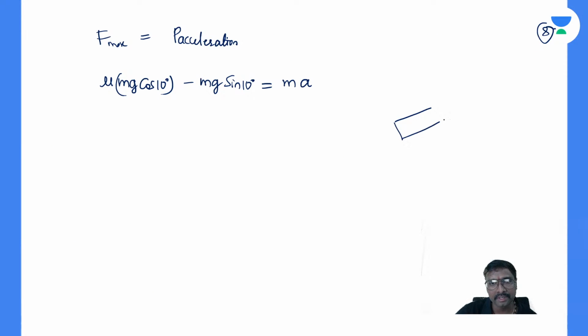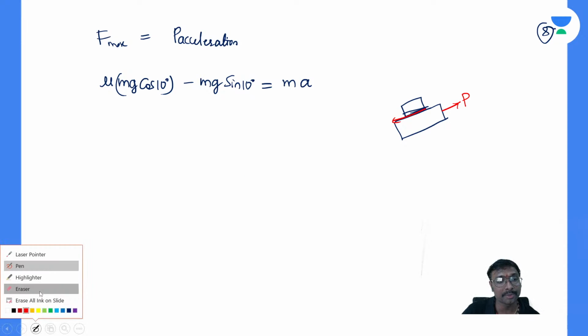Here, if you just observe, this is your truck and this is your crate. So the frictional force has the acceleration force, and you will have the friction in the opposite manner. The crate should not slide in the downward direction, which means that friction should be in the upward direction.